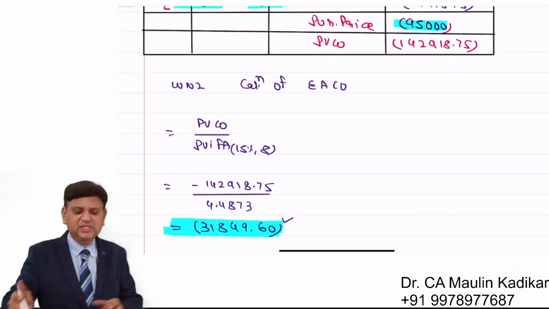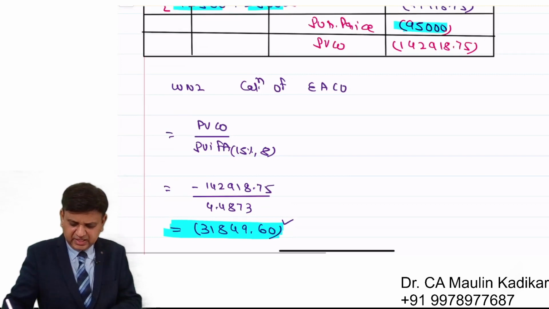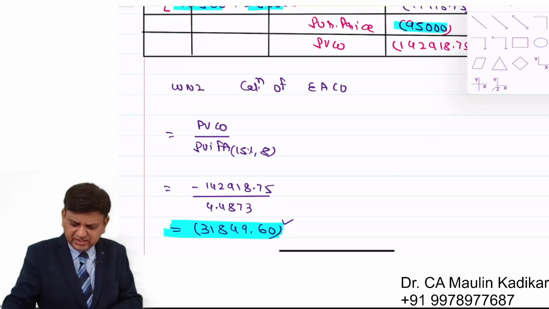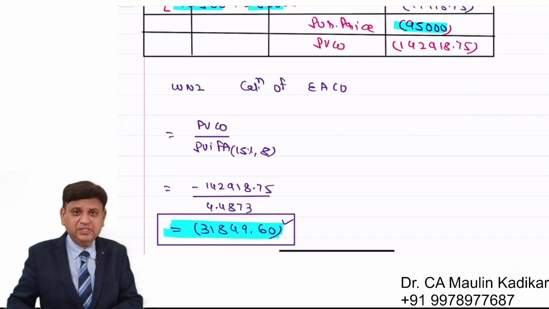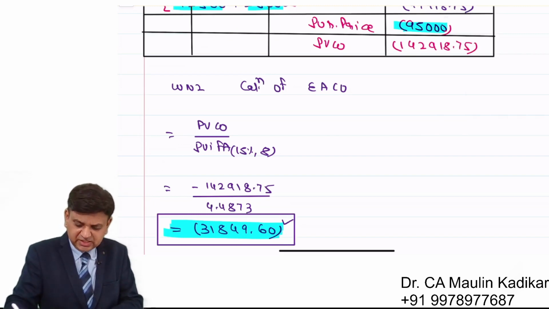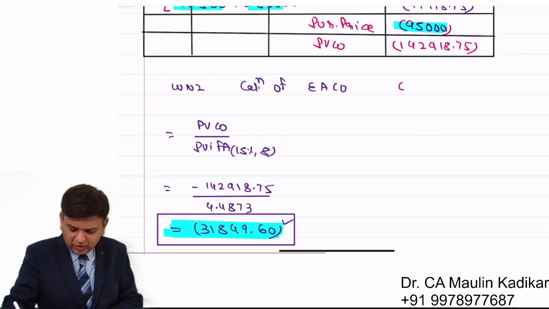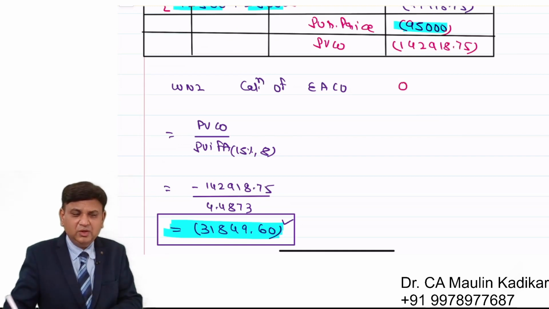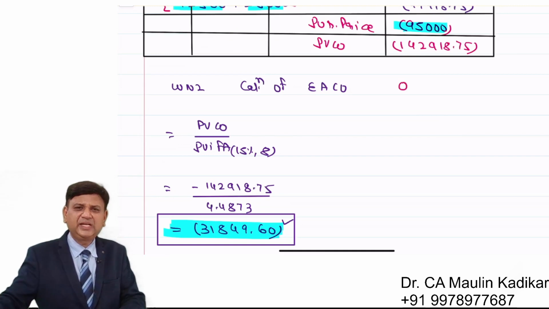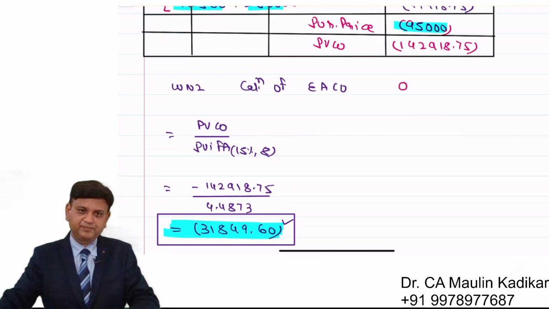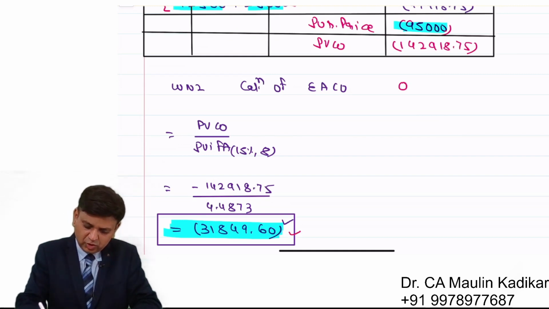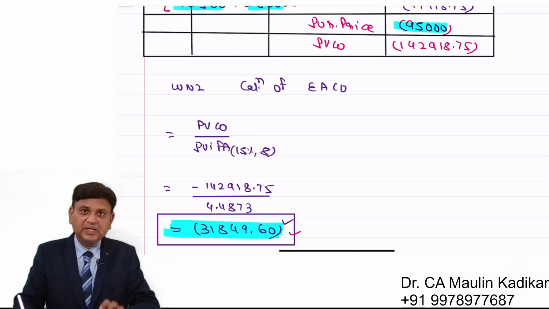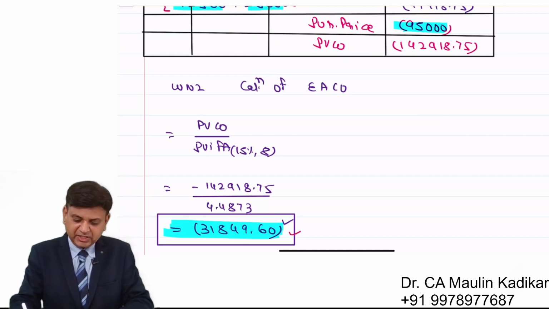Before I proceed further, just one small point. I want all of you to write in the chat box whether this 31,849.6 is the cash flow of year 0, or the cash flow for any other year. Please write the answer in the chat box. So friends, this is the cash outflow, not of year 0. It is the cash outflow.